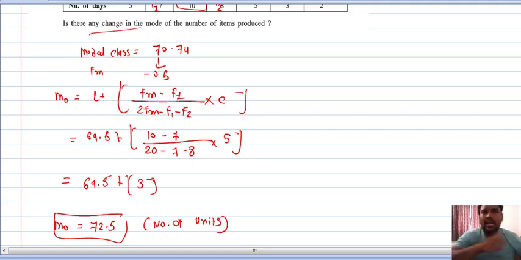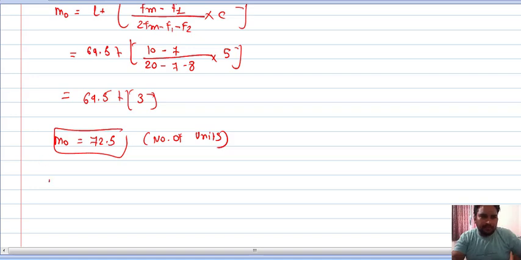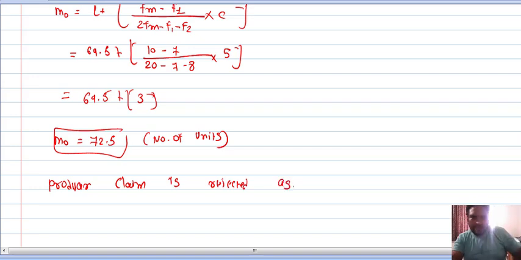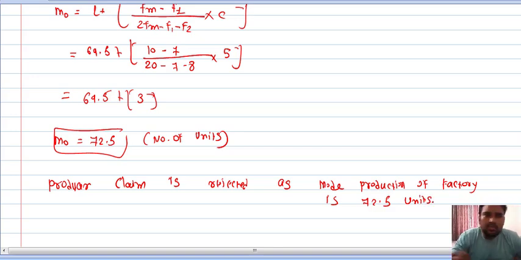So producer claim is rejected, right? Producer claim is rejected as mode production of factory, right, is 72.5 units. Okay, so this is the mode concept.